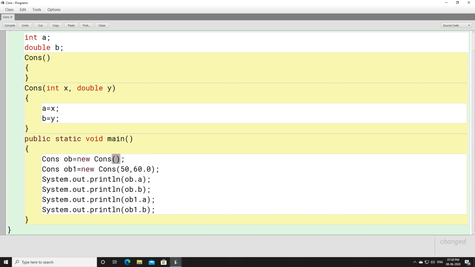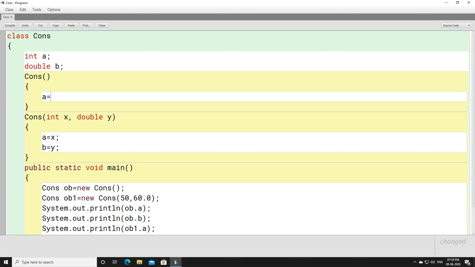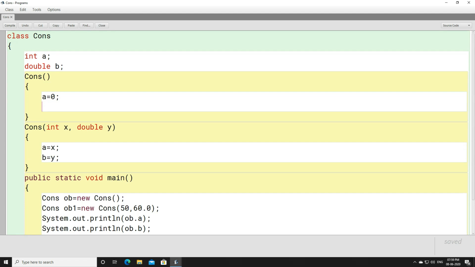Look here, when you create a default constructor, this object here is created with the help of the default constructor. This object is created with the help of the parameterized constructor. And here you can write a equals 0, b equals 0.0, right? I hope this part is quite clear to you, how you can differentiate between a default constructor and a parameterized constructor.